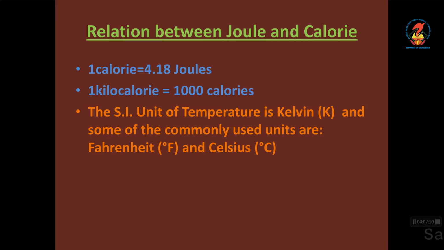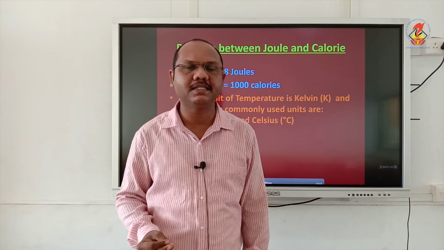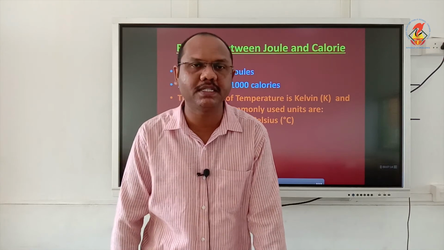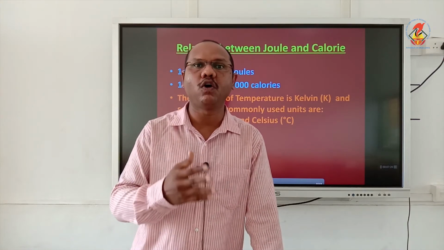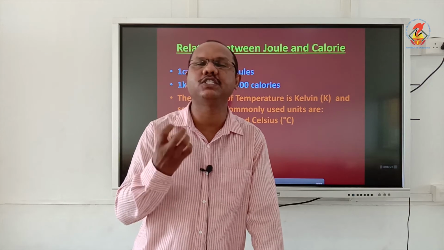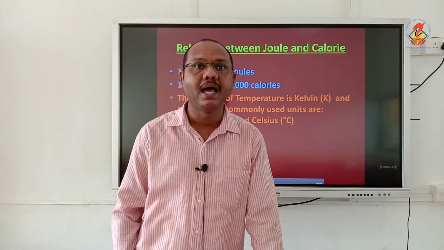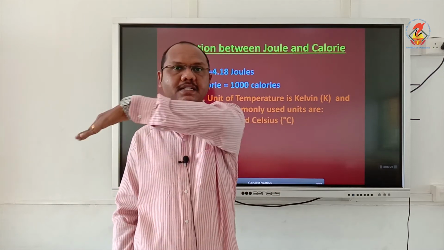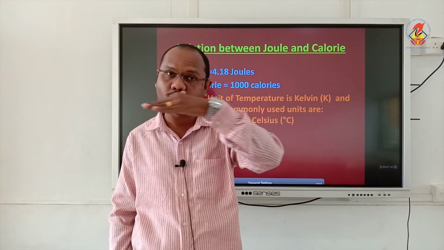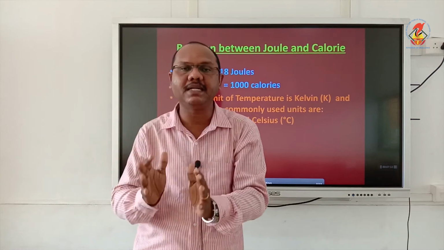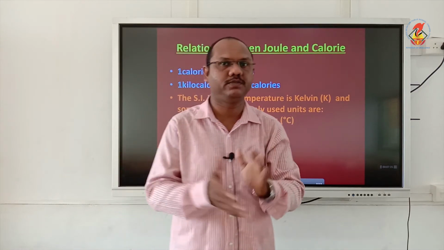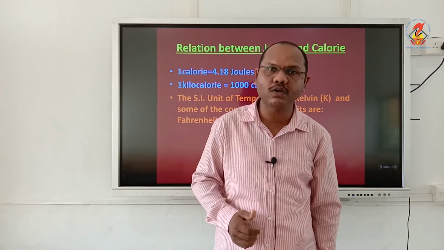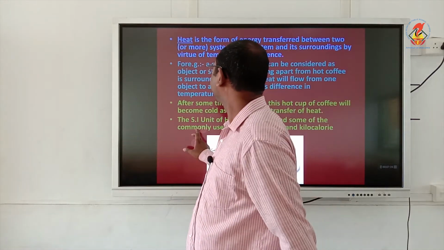Now let us see what is meant by temperature. So we said heat is a form of energy which causes the hotness or coldness. It is the sensation of hotness or coldness, and heat is a form of energy in transit. Transit meaning heat always flows. Heat cannot be steady. Heat always flows, and it flows from hot body to cold body. That is what you studied.